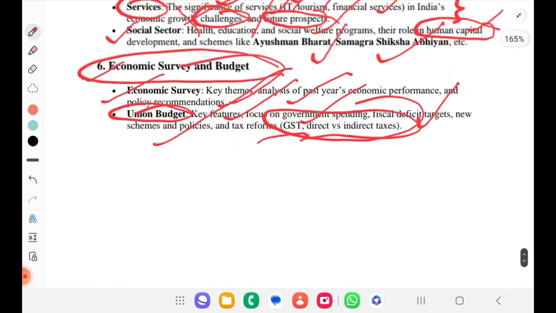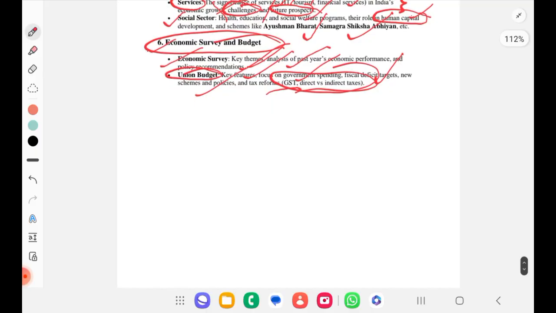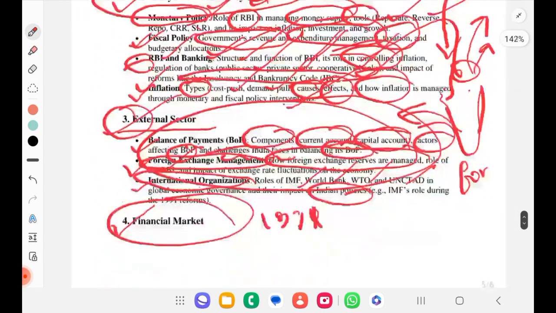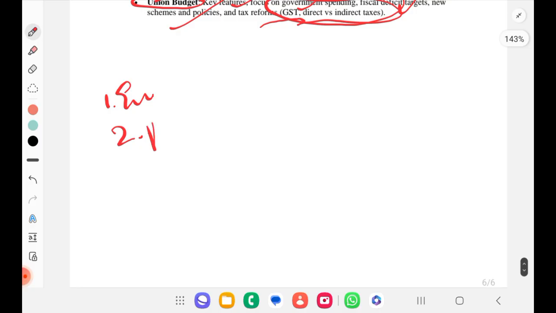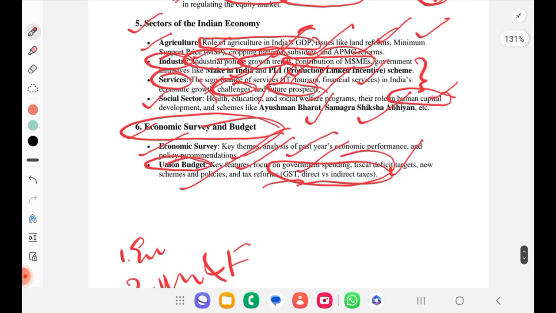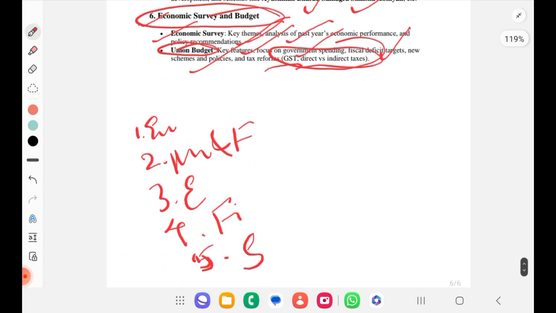So these are all the 6 chapters that we are going to focus on. So we will repeat. First chapter is on evolution of Indian economy. Second chapter, monetary and fiscal policy. Third chapter, external sector. Fourth chapter, financial market. Fifth chapter is about sectors of economy. And the final 6th chapter is about economic survey and budget.